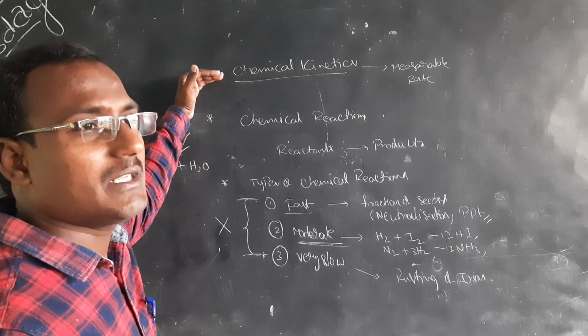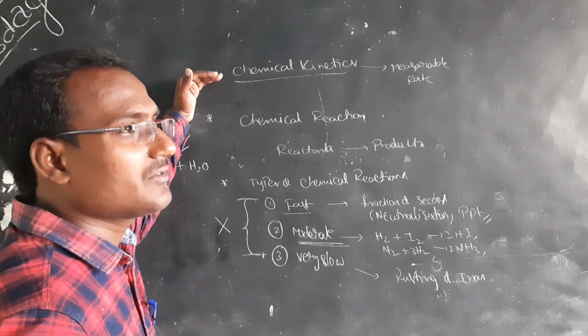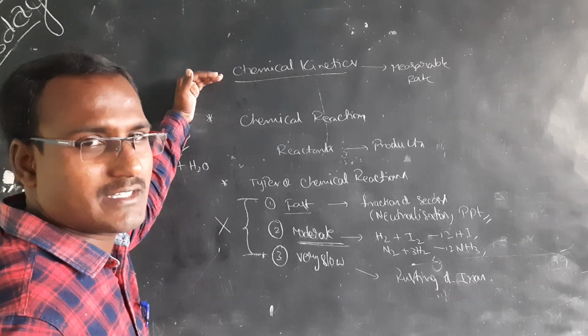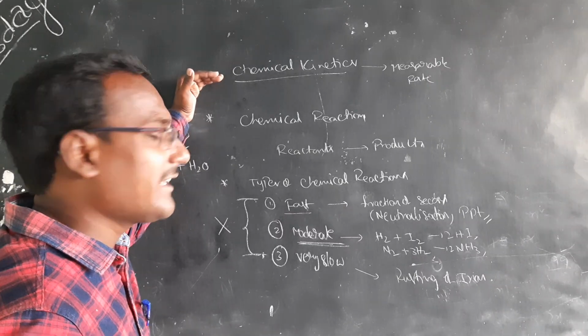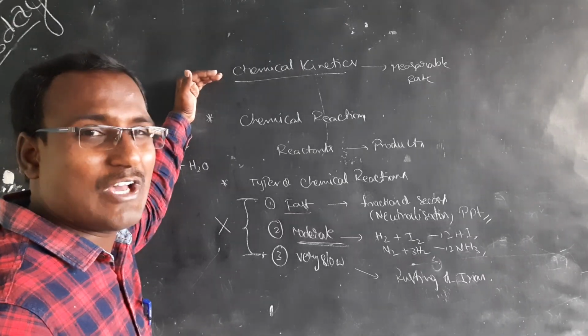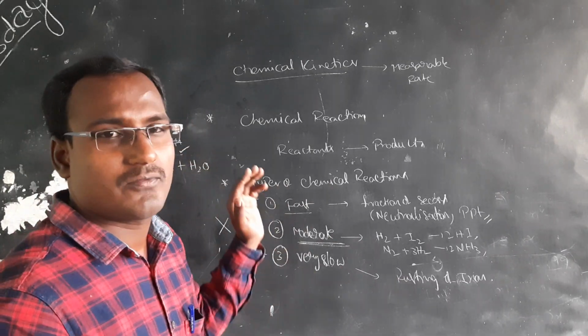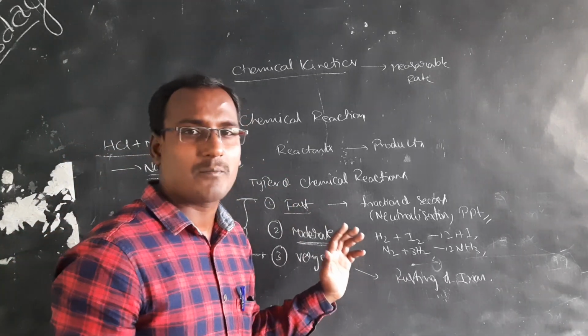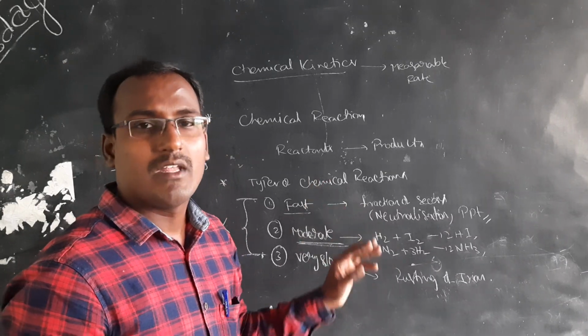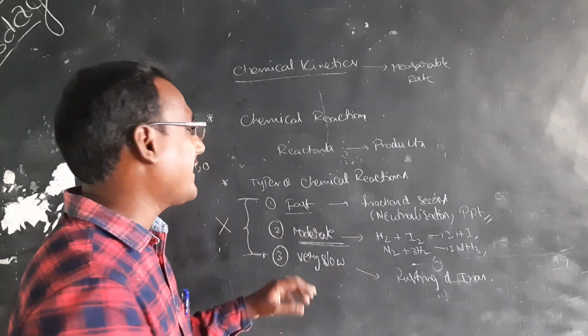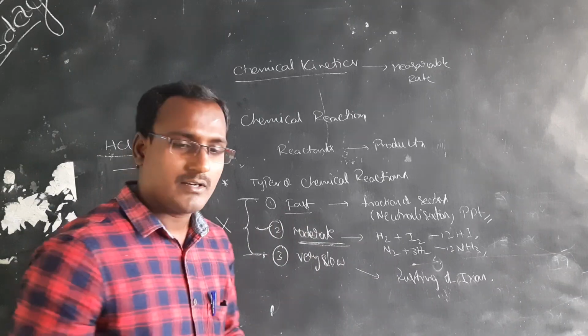This is very, very important. Which type of reactions are measured using chemical kinetics? Those are the moderate reactions. The rate of reaction is measured for which type of reaction? The moderate reactions, not the fast reactions or very slow reactions. If the options are very fast, slow, very slow and moderate, the answer is moderate reaction.